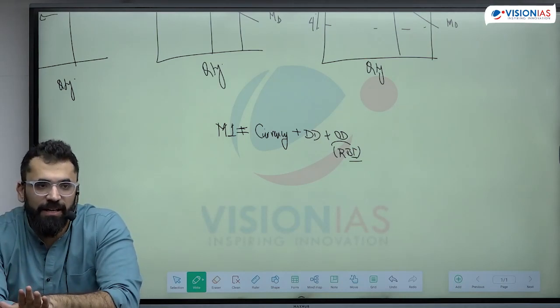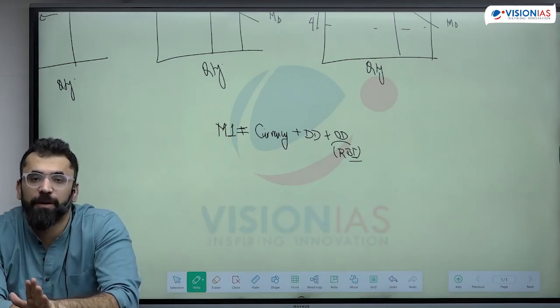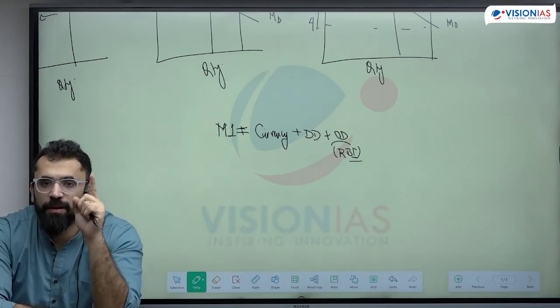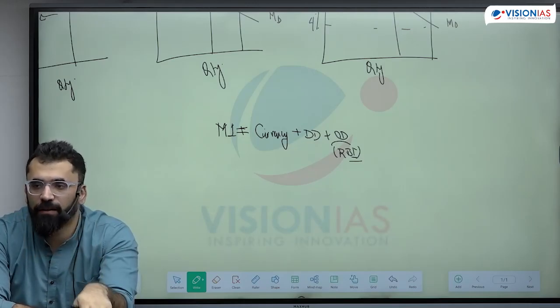Is this clear? Money supply. At one point of time, what is available with the public? Public is firms, institutions apart from government and banks, and households.